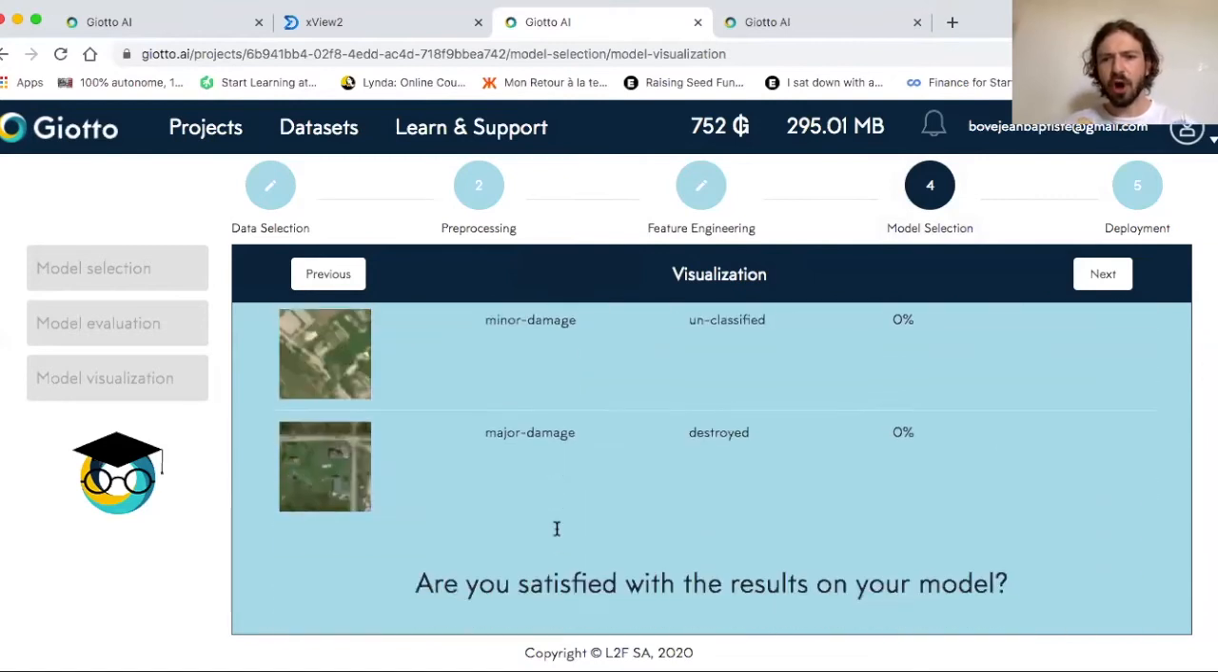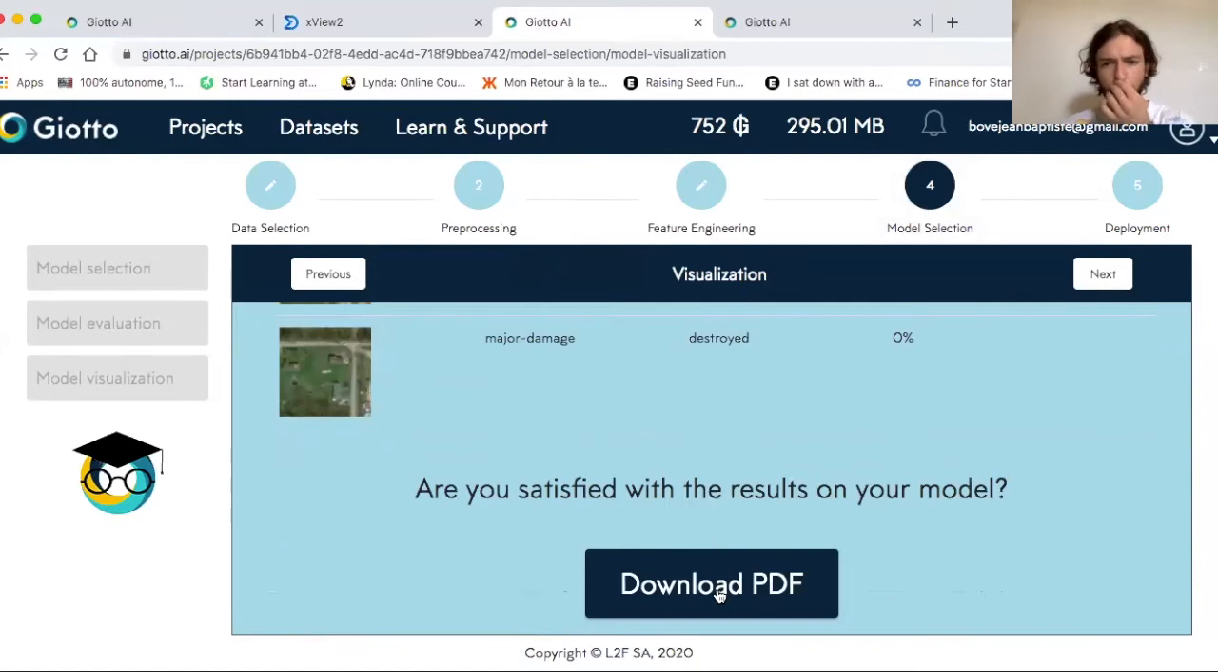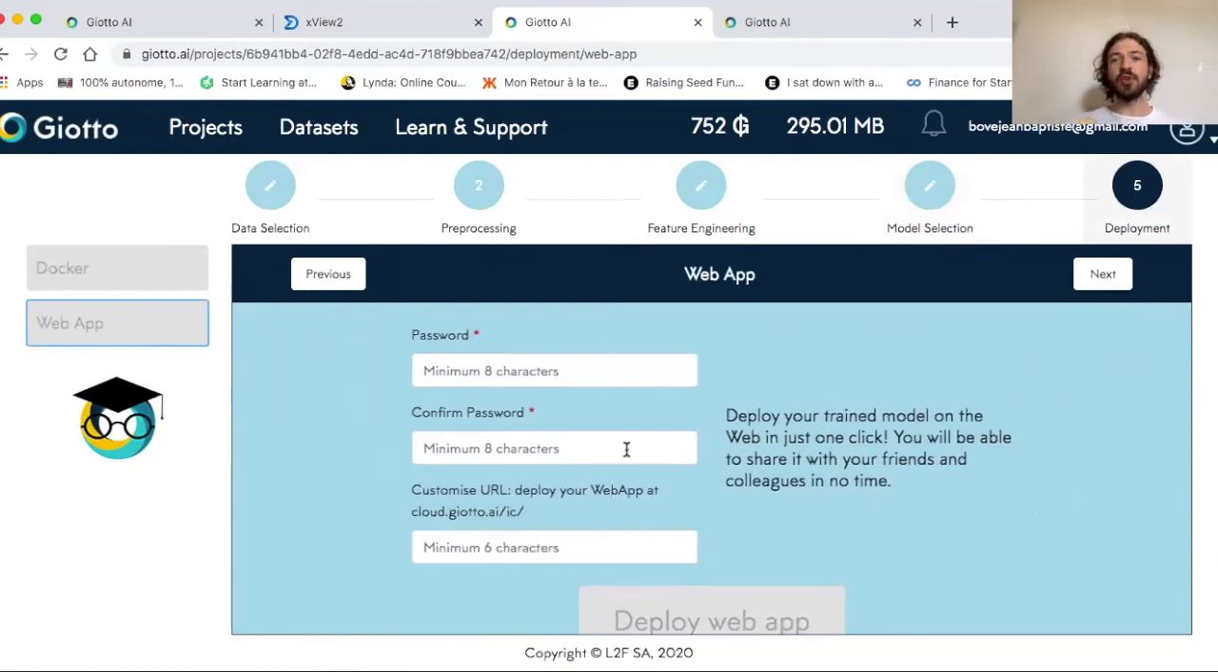So Giotto also offers the possibility to download a PDF, but it also offers something else which is far more interesting, which is the possibility of creating a web app. And basically, if you have a web app, it means that you have your model there in the web app. And then when you have a new disaster that happens, you quickly collect unlabeled data from satellite imagery, and you're going to use your generalizable model that you built with Giotto and train it on this new data using transfer learning in order to have an easily deployable model.